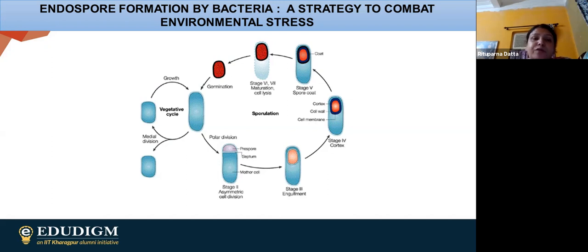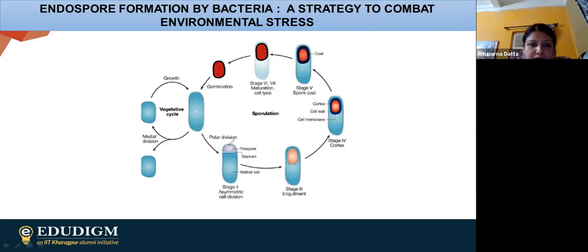And this endospore formation is occurring whenever unfavorable condition is appearing in case of bacteria. So whenever bacteria is facing an unfavorable condition, then obviously the bacteria is going to produce this particular endospores. Now when bacteria is facing appropriate condition, normally they are doing the budding. But whenever inappropriate situation comes, what is happening? Firstly, you can find out over here.